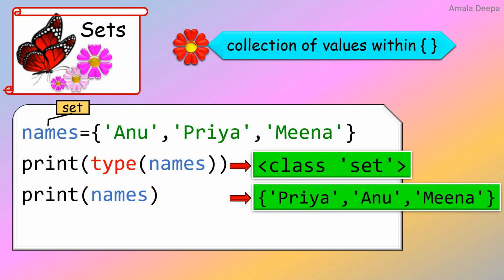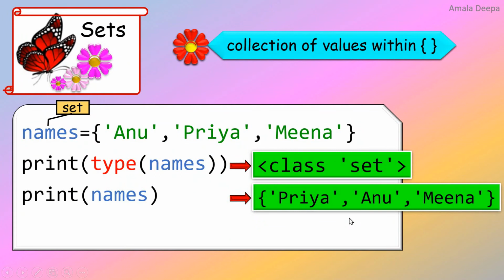Observe carefully. Initially, we have stored the values in this order, Anu, Priya, Meena, in the set names. But when I print names, the elements are printed in a different order. Priya, Anu, Meena.